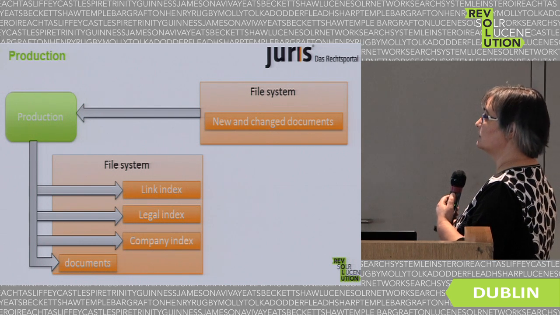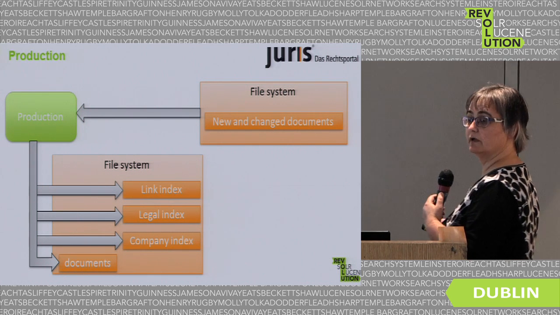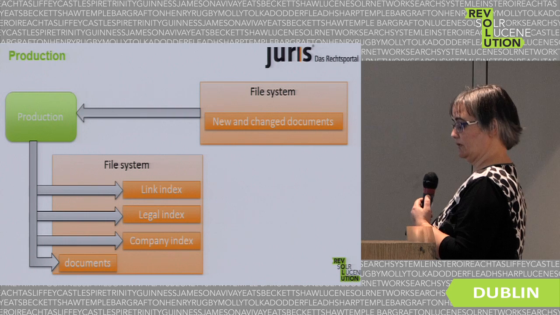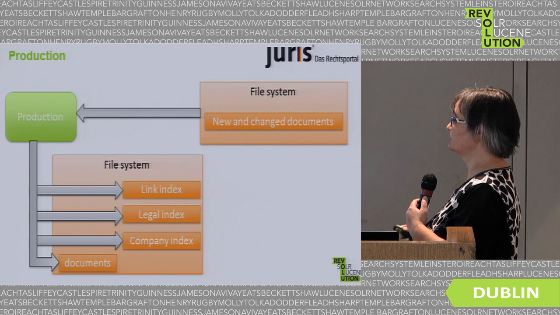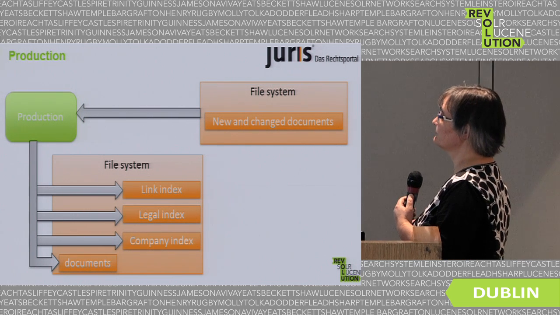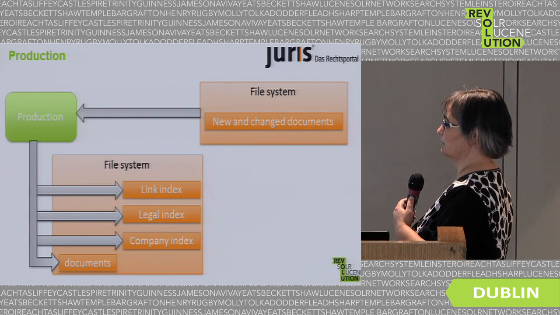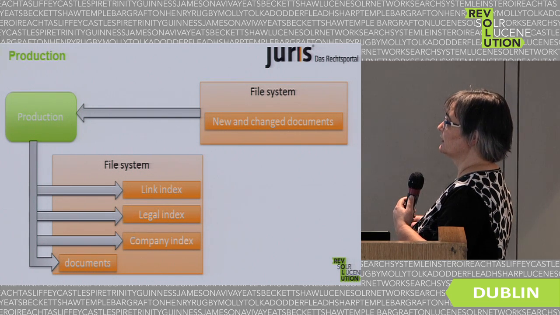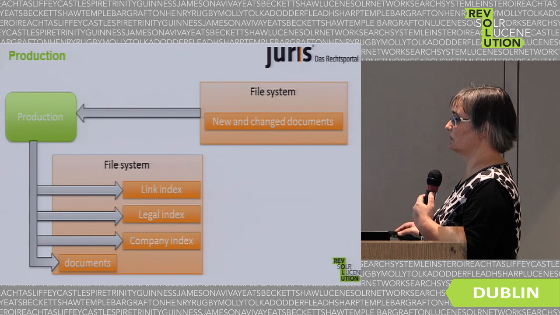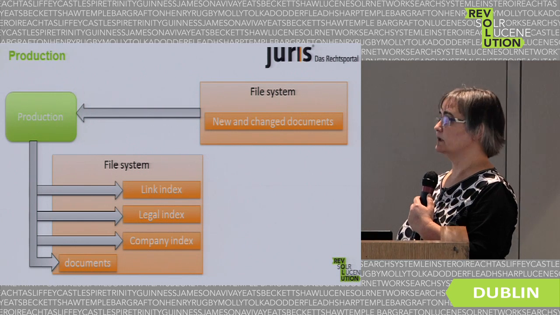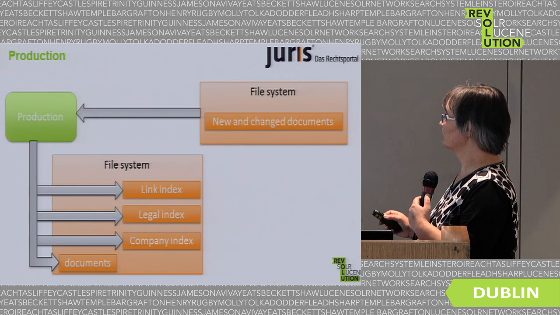So how does our production look like? There are new and changed documents every day placed in the file system, about 20,000 on a usual day. Could be 2 million changed documents sometimes. These are read by our production and then put on the file system: the documents for the portal to read and into the indexes for the Solr nodes. You will see that the homepage index is missing here. We have a very simple scripting system there because it's much easier to do.